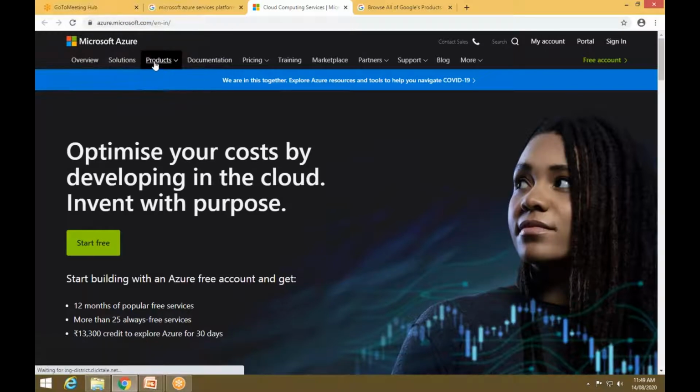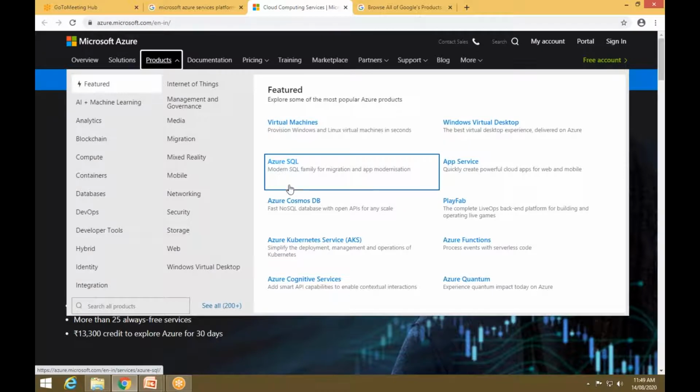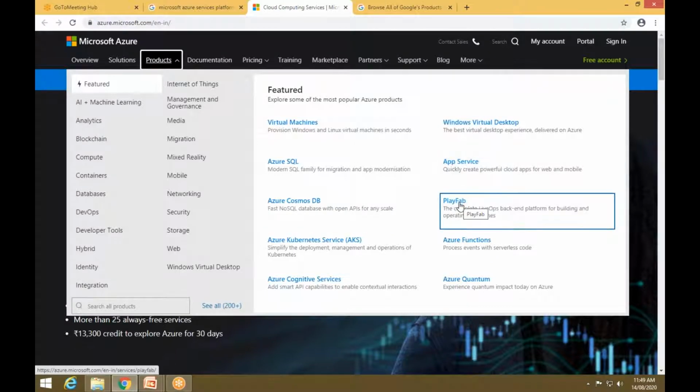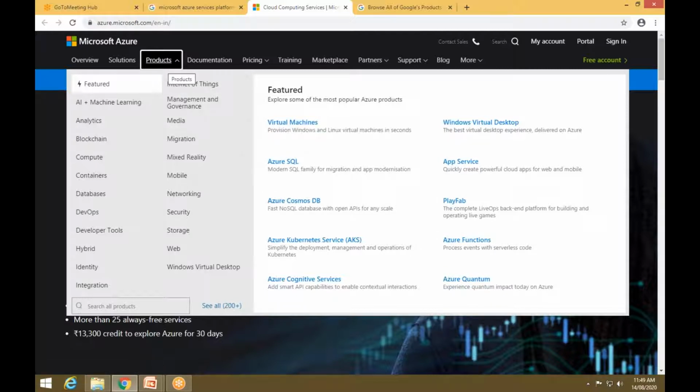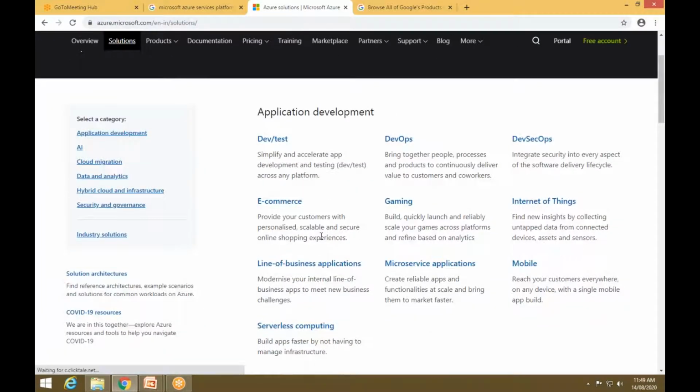Now you can see over here the products of Microsoft Azure. You can create virtual machines. You have Azure SQL, you have the Azure Cosmos database, which is a simple DB you can say. Then you have app services, Play, Fab, and Azure Quantum. These are some features of Microsoft Azure. Then you have the solutions also, where you can use Microsoft Azure to develop and test applications, and you can also use it in e-commerce, gaming, and all those things.